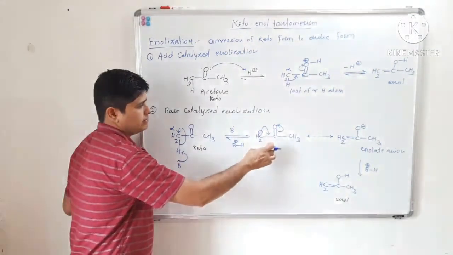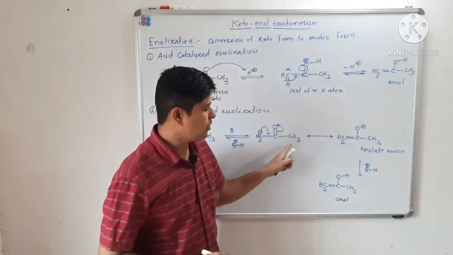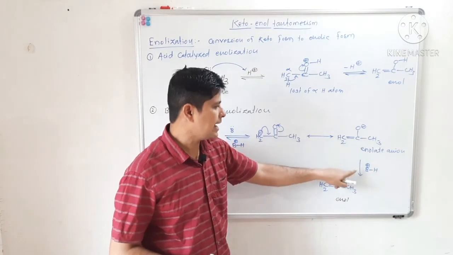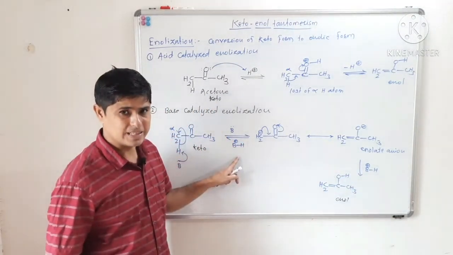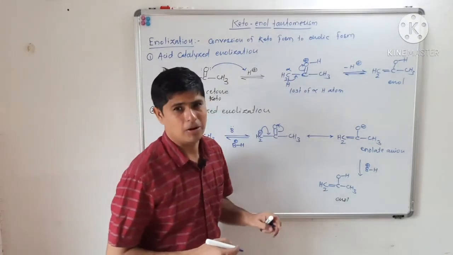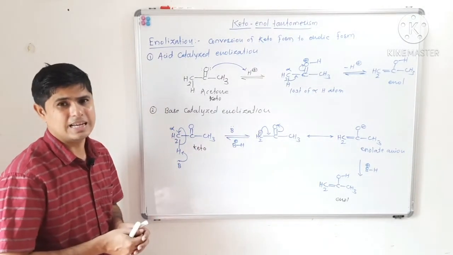Now for this carbanion we can show a resonating structure, so the carbanion gets converted into the enolate anion. Now this enolate anion will take a proton from the conjugate acid of the base, which was formed in the first step, to form the enol form. So this is acid catalyzed enolization and base catalyzed enolization.